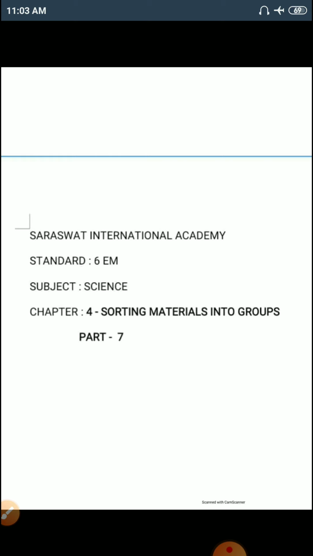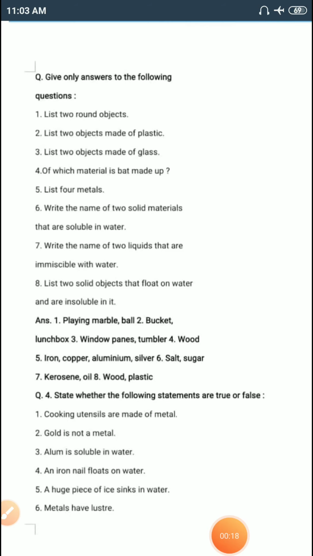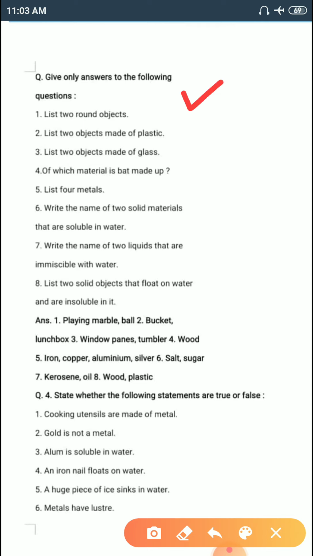Here we are going to continue chapter number 4, Sorting Materials into Groups, part 7. In today's session, we are going to give only answers to the following questions, that means you need to answer in one word.